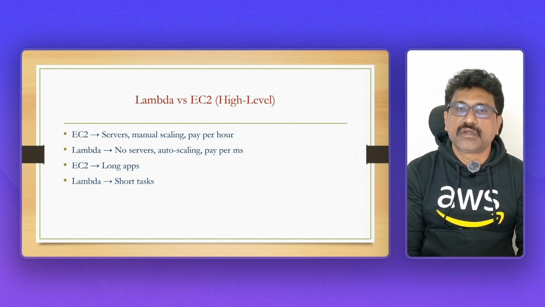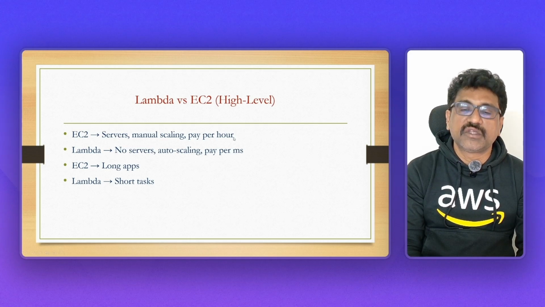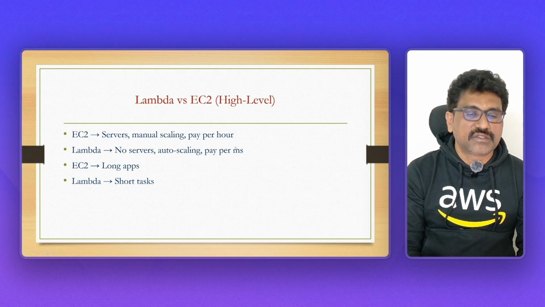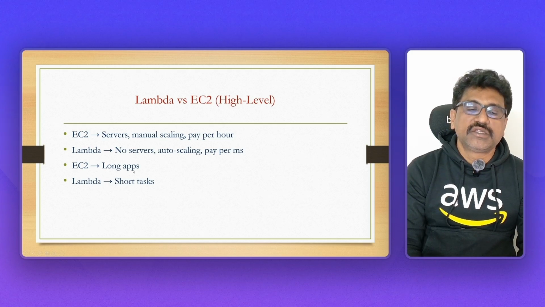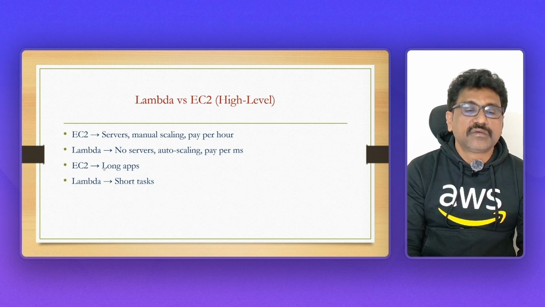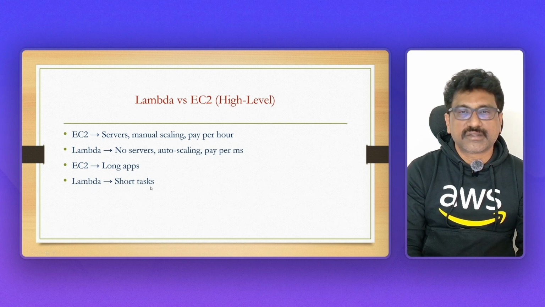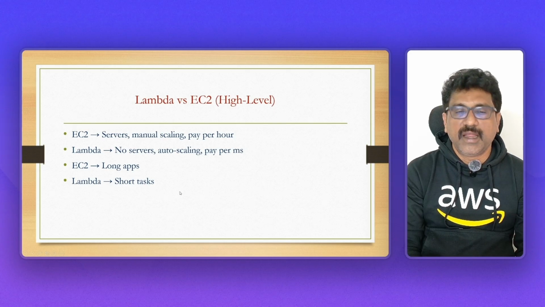Lambda will go down automatically. So if it works for milliseconds, AWS will charge for milliseconds. In this way, we can reduce the cost. And EC2 is for long apps, that means big applications, as I told you some time back. For big, long applications you will use EC2, and for short, simple tasks we can use Lambda.